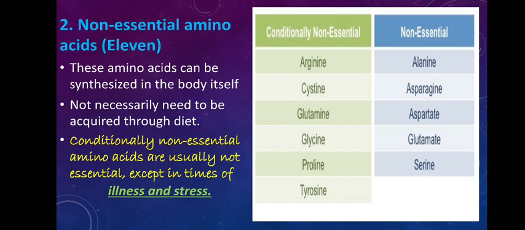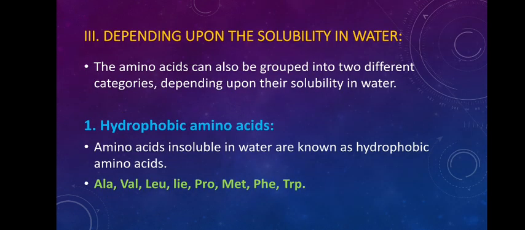So they are not totally non-essential amino acids. Arginine is also considered a semi-essential amino acid. So these are the two classes based on nutrition, whether they are synthesized by the body or not: essential amino acids and non-essential amino acids.